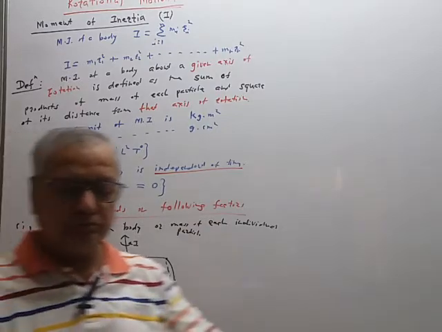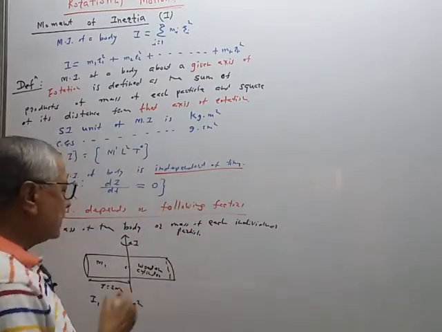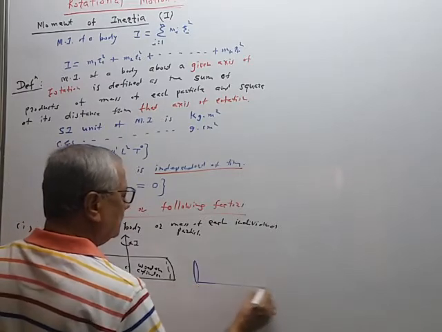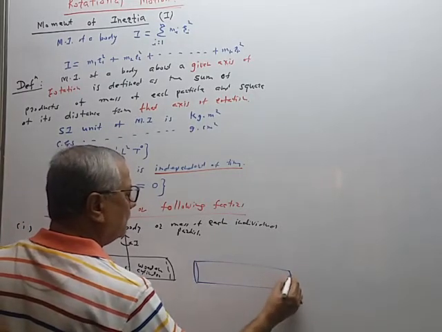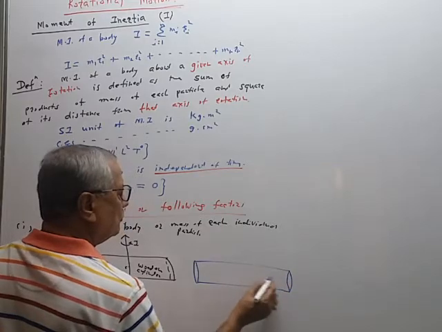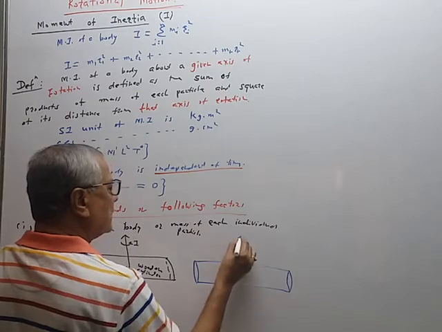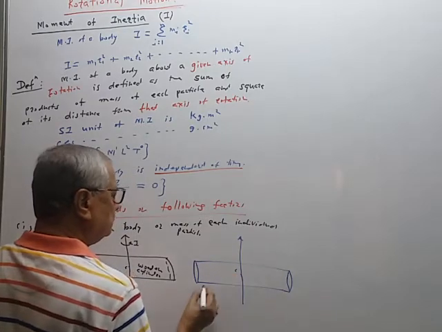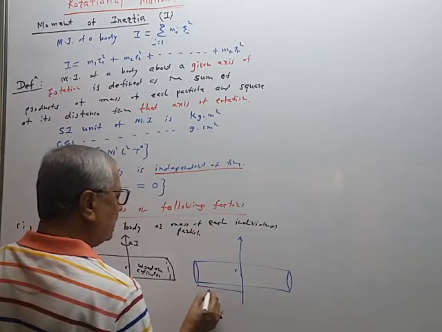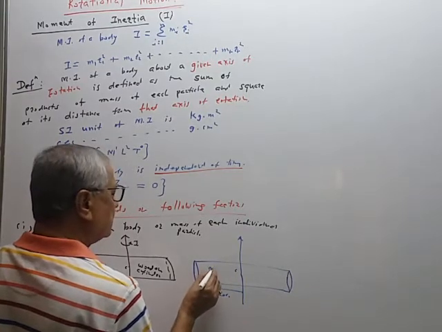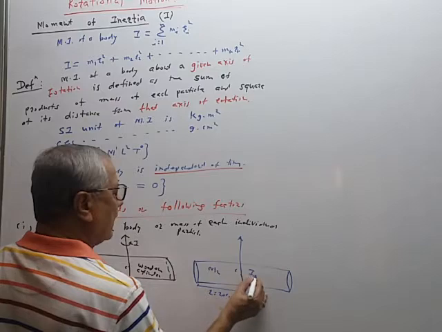Now we are considering a second cylinder. This is the center. This is the transverse axis. The distance is again r equal to 20 centimeter. Mass is m2. This is an iron cylinder.